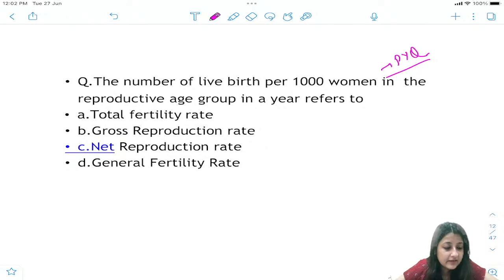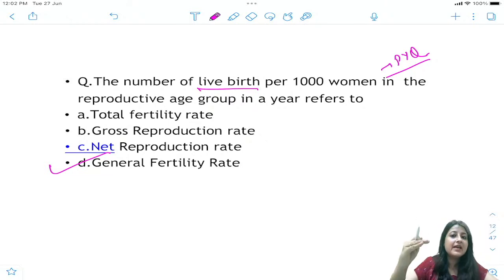Very good Bhaskar, very good Sakshi, very good. Most of you are writing very good. I just told you numbers के order में, just study in this order. Okay, CBR, then general fertility rate, general marital fertility rate, total fertility rate, gross reproduction rate, net reproduction rate.